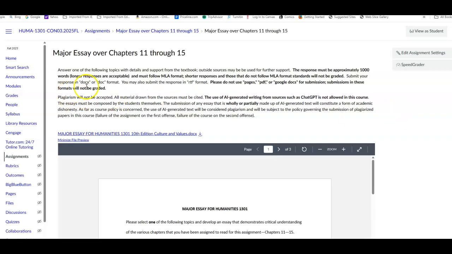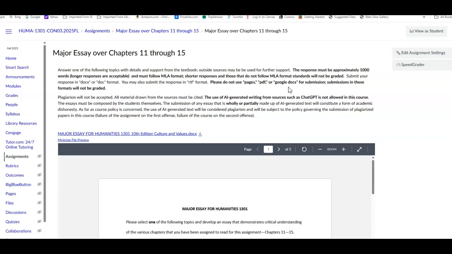I asked you to go with Docs or Microsoft Word, primarily because there are sometimes glitches that occur. Apple Pages and Turnitin do not get along very well. You can use your PDF or your Google Docs for the submissions. Just be aware that after you submit it, go back in and look at it to make sure the format did not get altered.